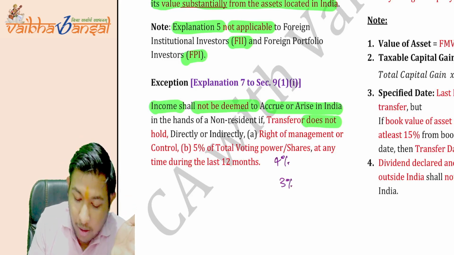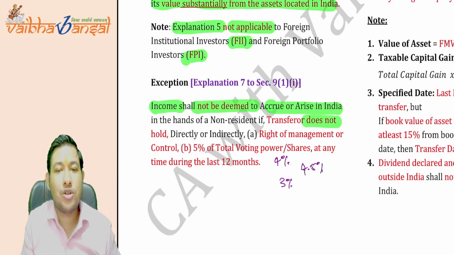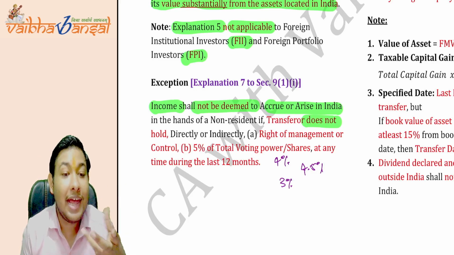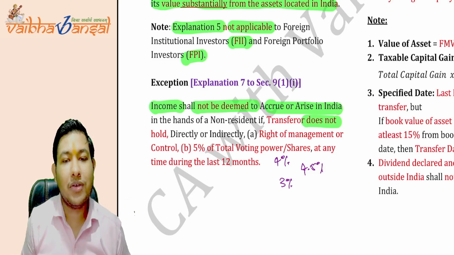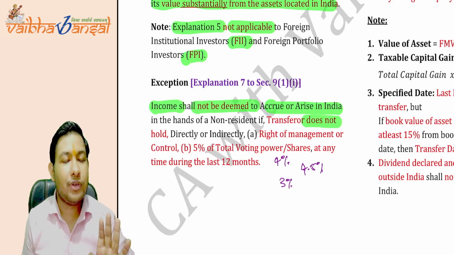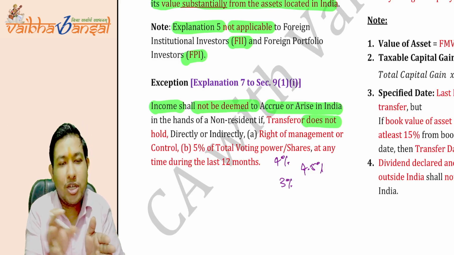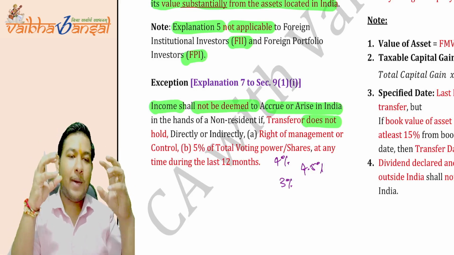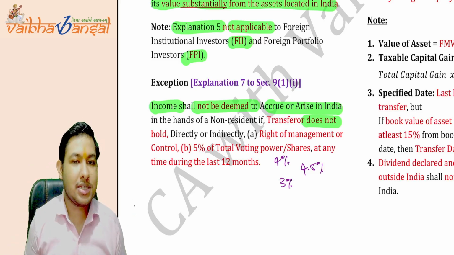If that particular non-resident is holding only 4%, only 3%, only 4.5%, such small percentages of the total voting power, it is not an influential or substantial voting power, so we are excluding those types of non-residents from this point, because we do not want to tax any small non-resident. We just want to tax the major parties, major companies which are going to tax plan these types of transactions.